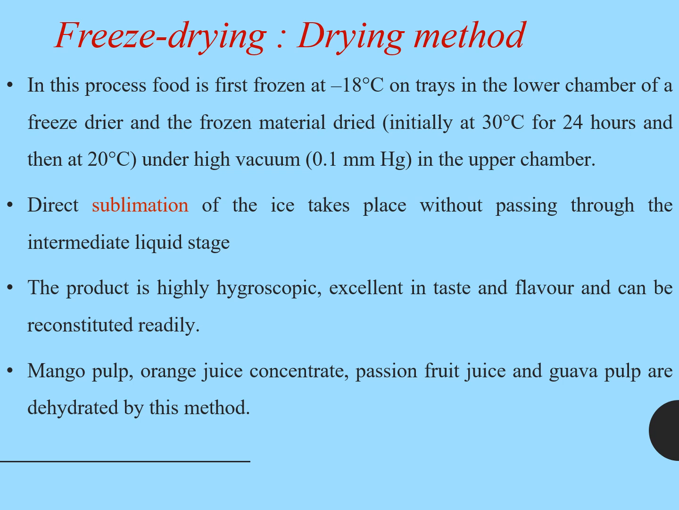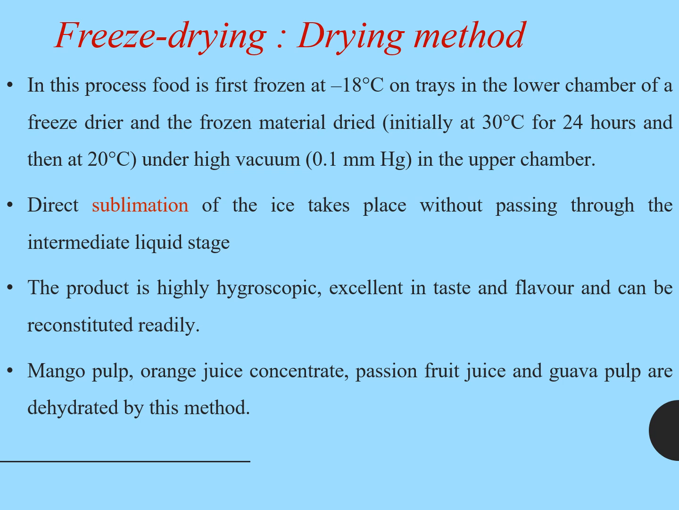So here the food is first frozen at minus 18 degrees Celsius on trays in the lower chamber of a freeze dryer, and the frozen vegetable is dried initially at 30 degrees Celsius for 24 hours and then at 20 degrees Celsius under high vacuum in the upper chamber of the freeze dryer. So the lower chamber is for freezing and the upper chamber is for drying.